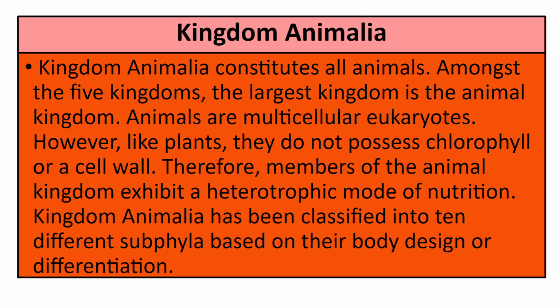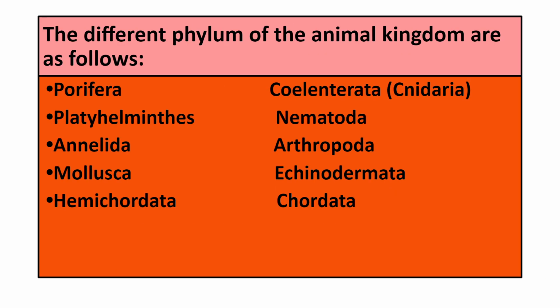So Kingdom Animalia is also classified into 10 different phyla, based on their body design या फिर उनके differentiation के base पर हम इनको divide करते हैं. And what are these different phyla of the animal kingdom? They are Porifera, Coelenterata, Platyhelminthes, Nematoda, Annelida, Arthropoda, Mollusca, Echinodermata, Hemichordata and Chordata. So these are the 10 phyla of the animal kingdom.